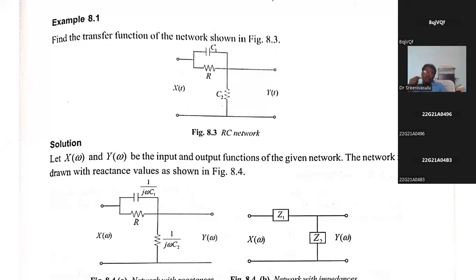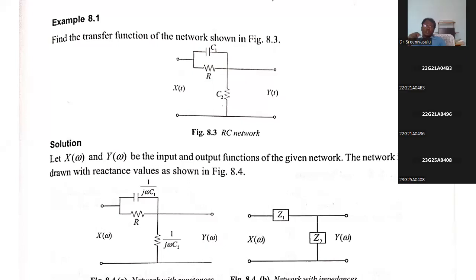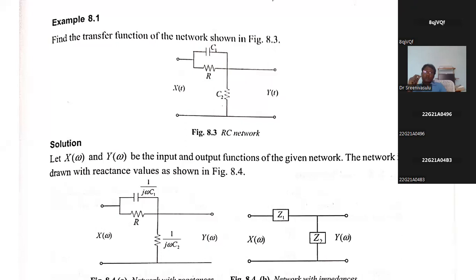That is going to be called capacitive reactance. So what is meant by capacitive reactance, or what is meant by inductive reactance? If we consider the inductance, the units are henries. If we convert into reactance, the units are ohms. If we consider a capacitor, the units are farads. If we convert into reactance, the units are ohms.